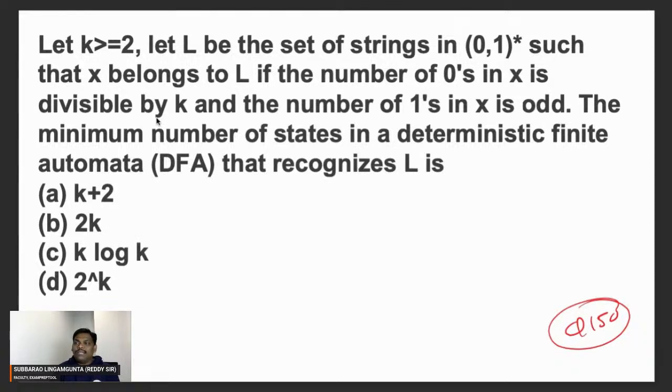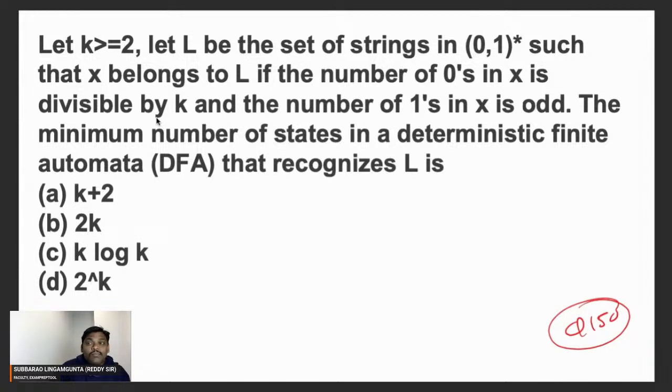Number of ones in x is odd. Odd means not divisible by 2. Divisible by 2 also needs 2 states, and not divisible by 2 also needs 2 states. Simply exchange the final to non-final and non-final to final. Divisible by 2, state 0 is the final state. Not divisible by 2 means an odd number, so state 1 is the final state.